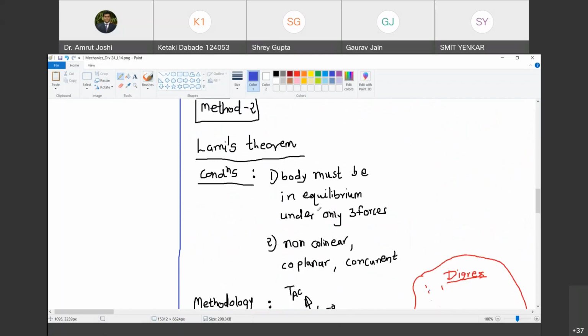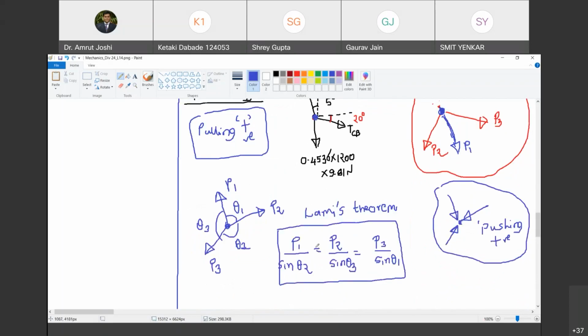So whenever a body is in equilibrium under the action of three non-collinear, coplanar and concurrent forces, the relationship between the magnitudes of those forces can be written by the equality P1 upon sine theta2 equal to P2 upon sine theta3 equal to P3 upon sine theta1, provided in that free body diagram all the forces are of the same nature. Are you with me? Yes, sir. And now suppose for equilibrium you get a negative sign. Let us say after solving this equality you get P2 as negative.